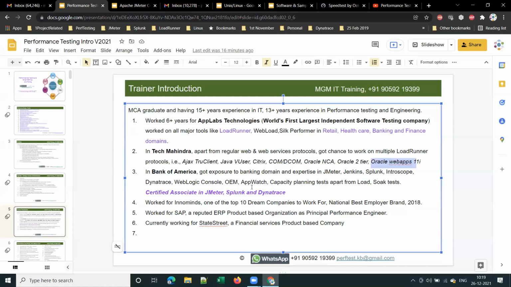Another organization that I worked for is Bank of America. There I got exposure to the banking domain and a chance to work on JMeter, Jenkins, Splunk, Introscope, Dynatrace, WebLogic Console, OEM, AppWatch. And apart from the regular load and soak tests, I got a chance to work on capacity planning tests as well. And I'm a certified associate in JMeter, Splunk, and Dynatrace.